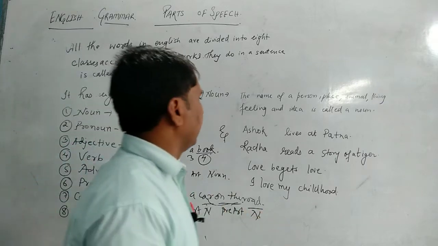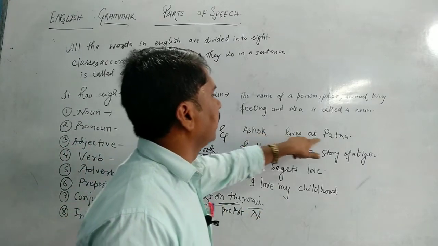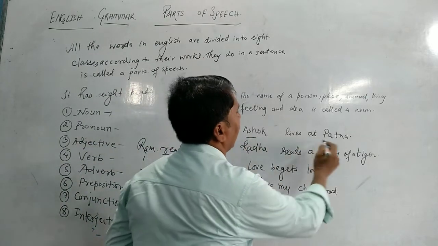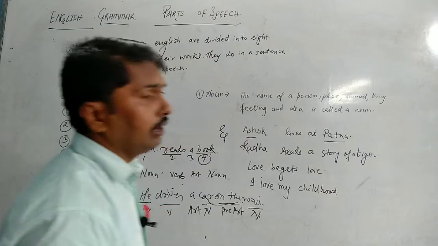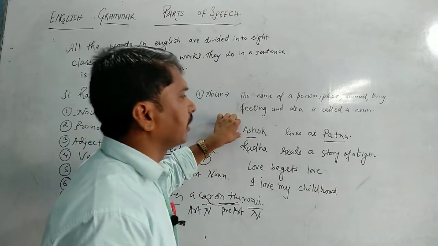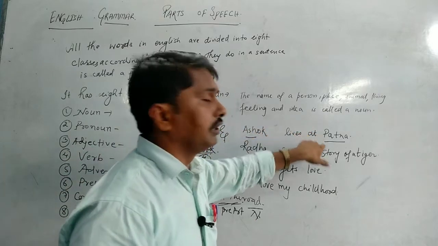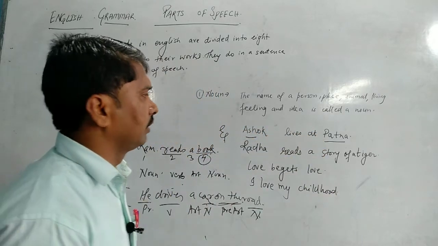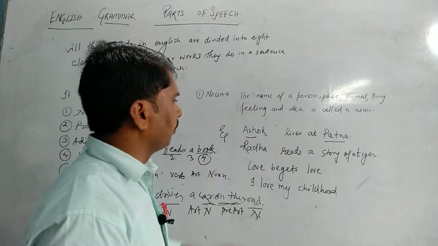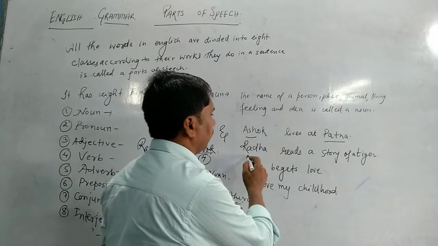Suppose I say Ashok lives at Patna. In this sentence, Ashok and Patna are nouns. Why is Ashok a noun? Because Ashok is the name of a person. Patna is also the name of a place. So that's why it is a noun. In another example, how many nouns are there?